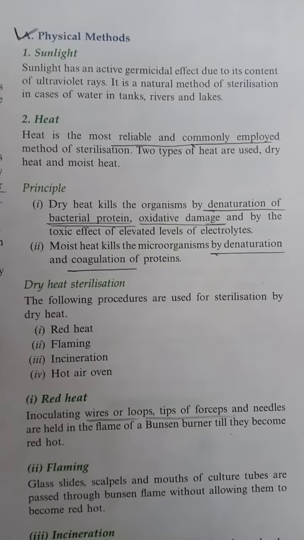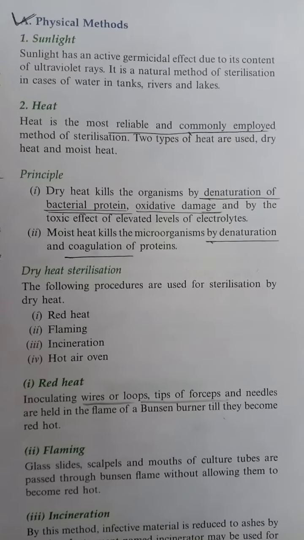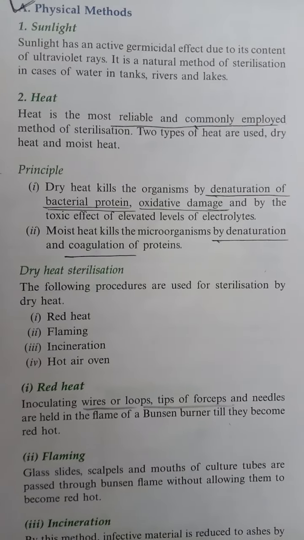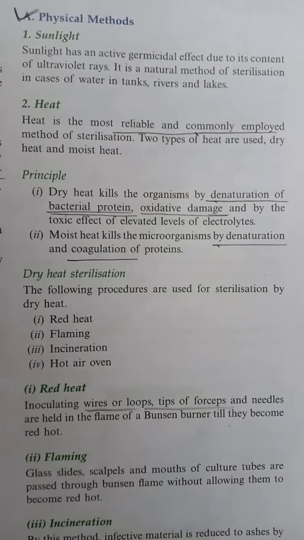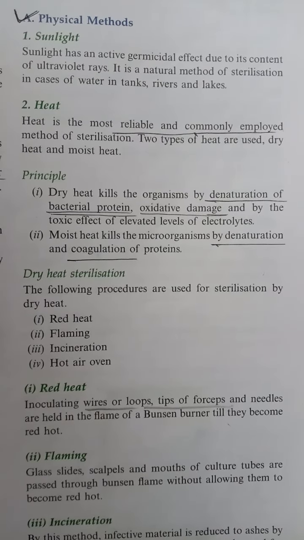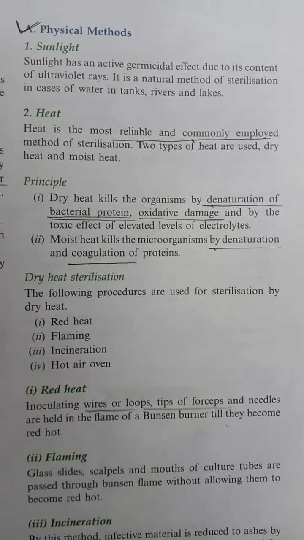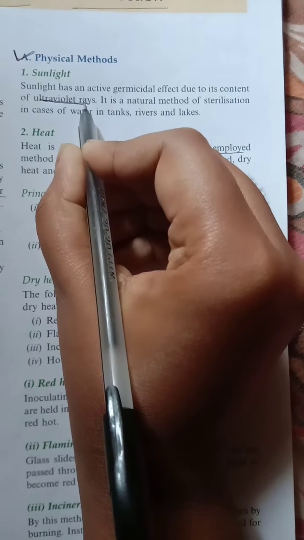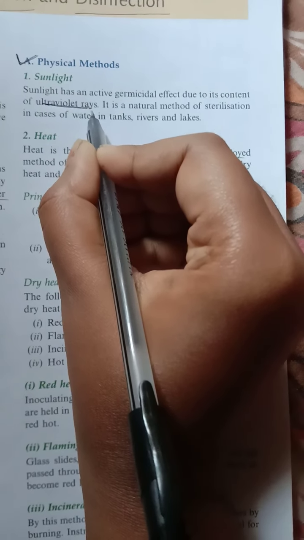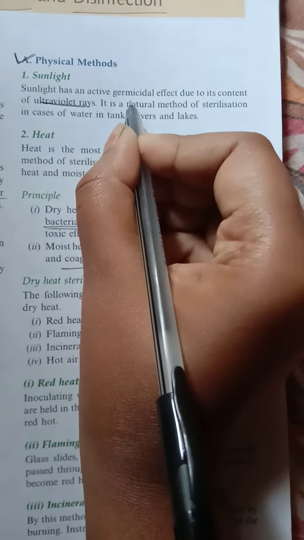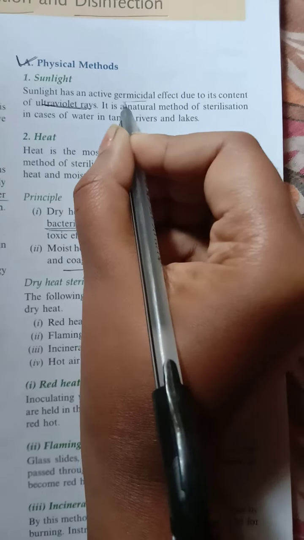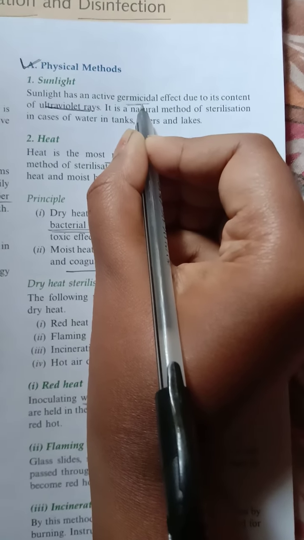Number 1, physical method. At first, sunlight. Sunlight has an active germicidal effect due to its content of ultraviolet rays. This is important: ultraviolet rays. In sunlight there is the presence of ultraviolet rays, so sunlight has a germicidal effect, that means destruction of microorganisms.